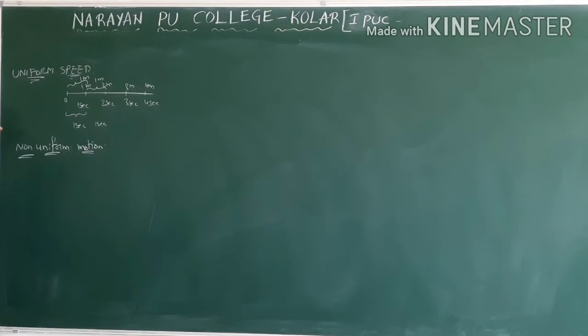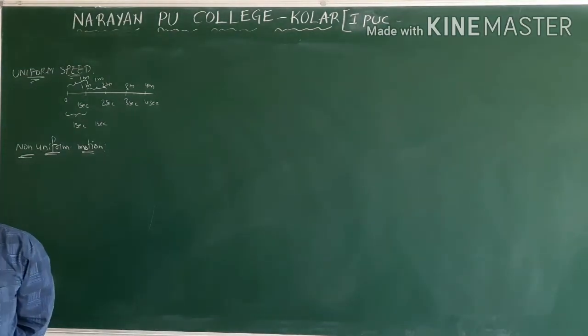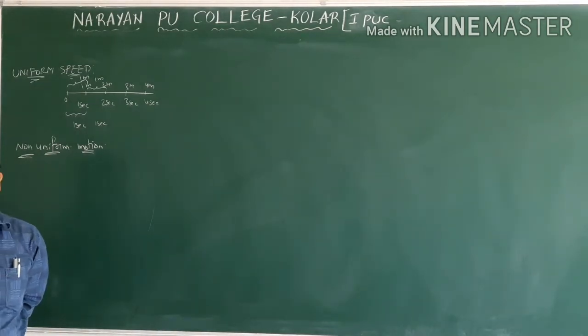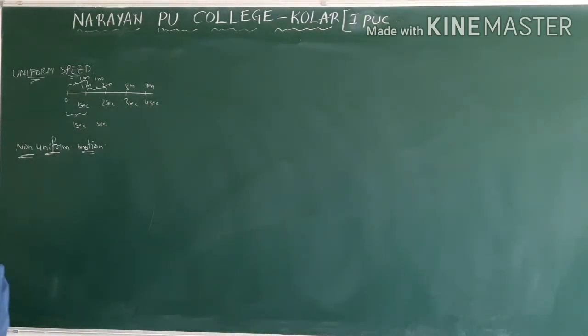This is about uniform motion, non-uniform motion. Okay. Now we are going to do some problems in your textbook. We will see. So example, that is 3.1.